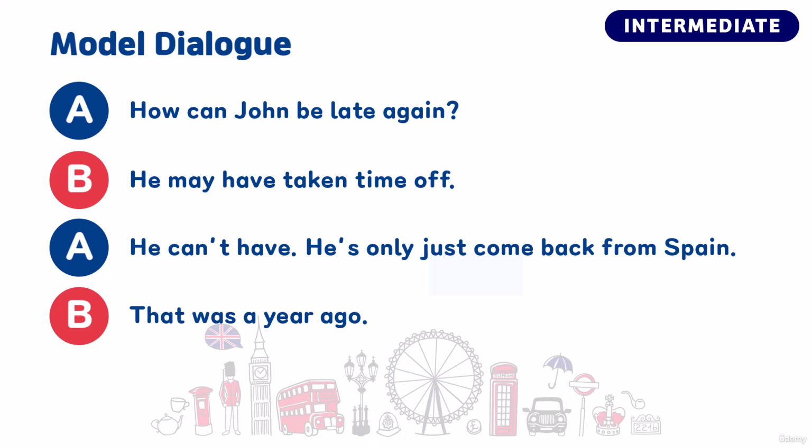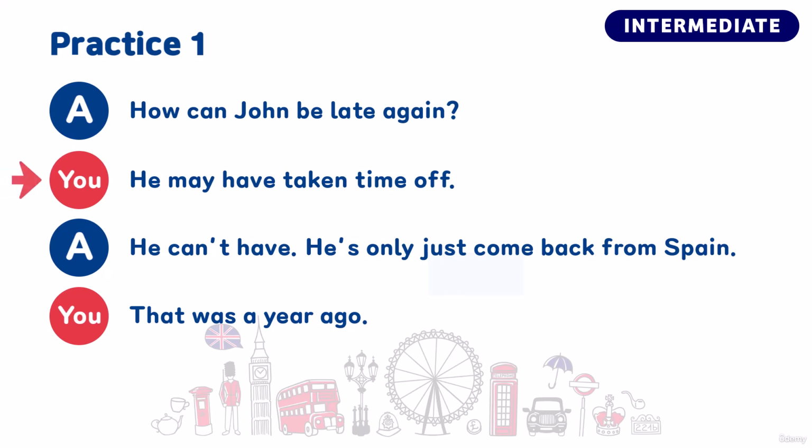Okay, so let's now do a speaking practice of this dialogue. As always, we will do 2 speaking practices and all the lines will be on the screen. So when it's your turn, please read the lines and participate in the dialogue. Let's begin. How can John be late again? He can't have.